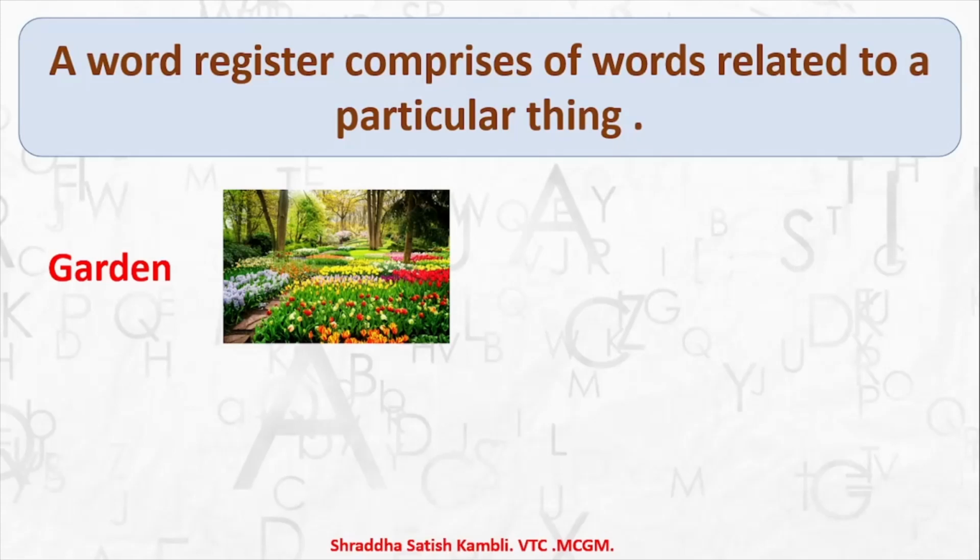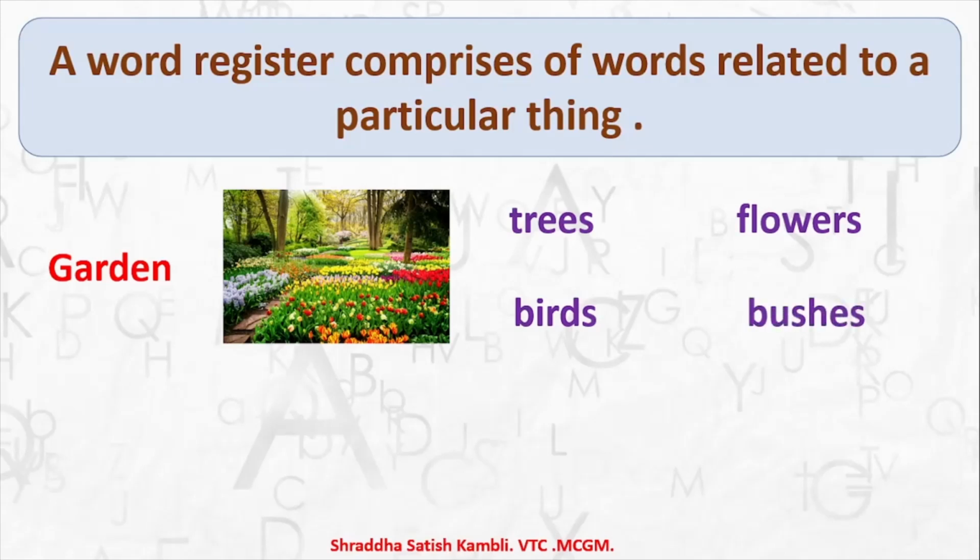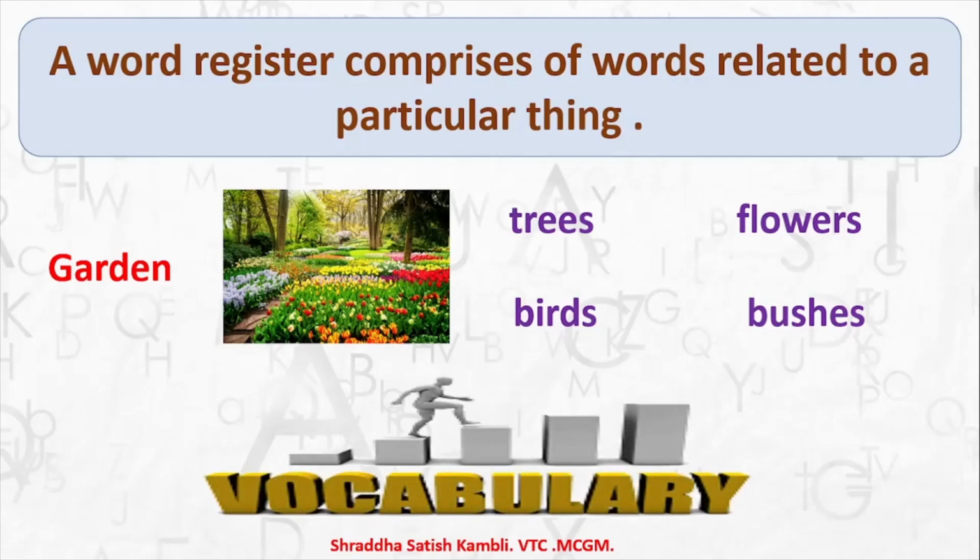Suppose I have to write words related to a garden. I can write trees, I can write flowers, I can write birds, I can write bushes. These are all the words which come to my mind when I say the word garden. So all these words, trees, flowers, birds, bushes, etc., belong to the word register of the word garden.